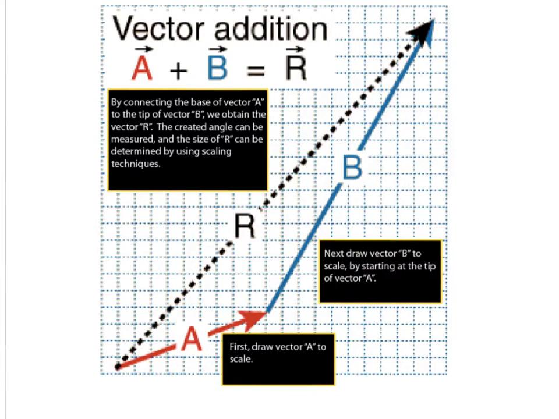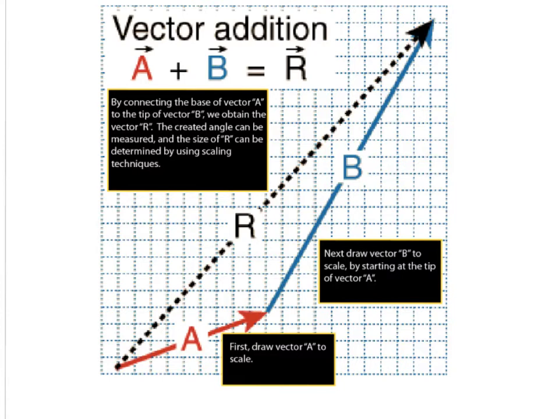When we write vectors, we can write them with a little arrow over the top. That indicates that it's also a vector. If we have vector A plus vector B, how do we find the sum of that? Well, the sum we're going to say is vector R, and we can add them together graphically.